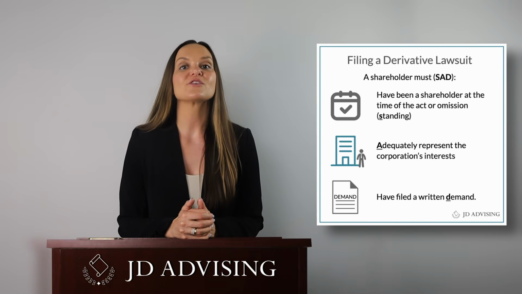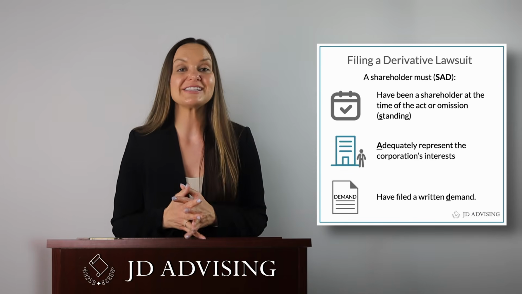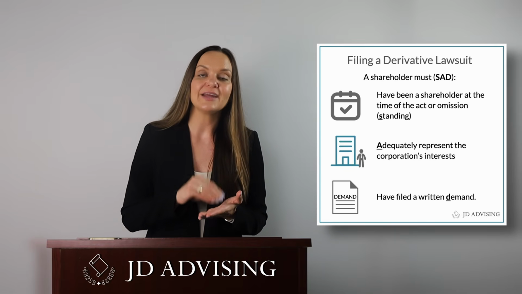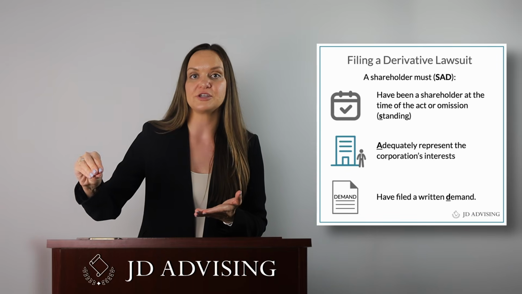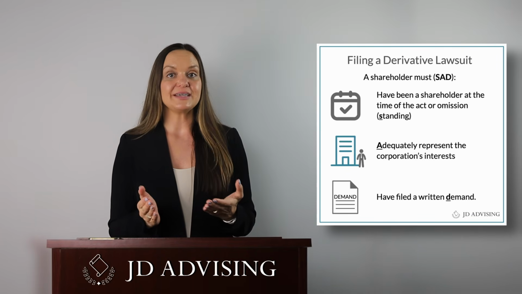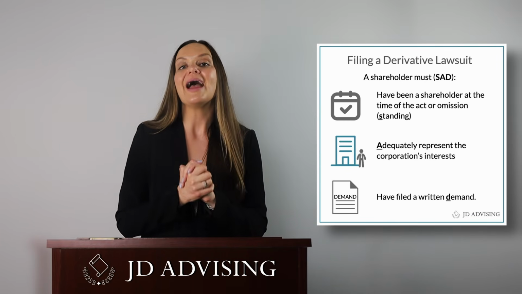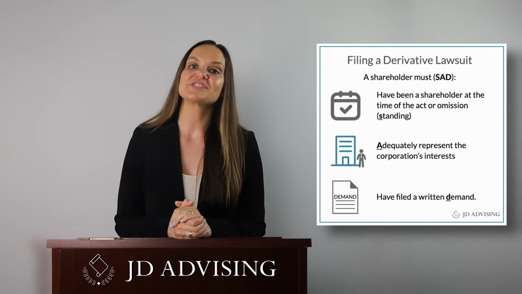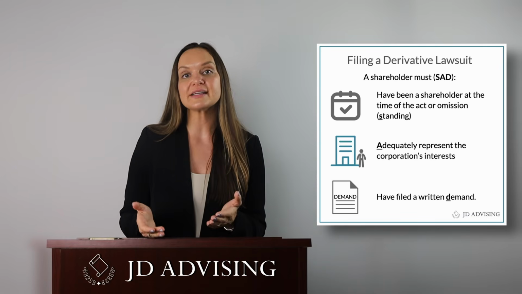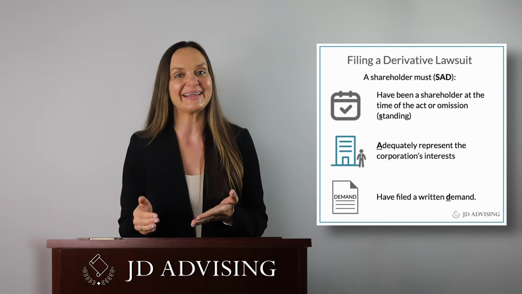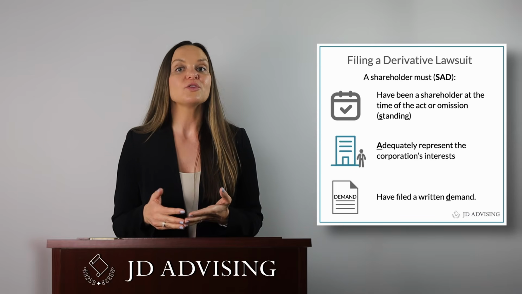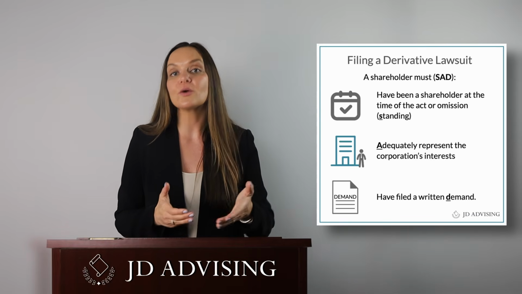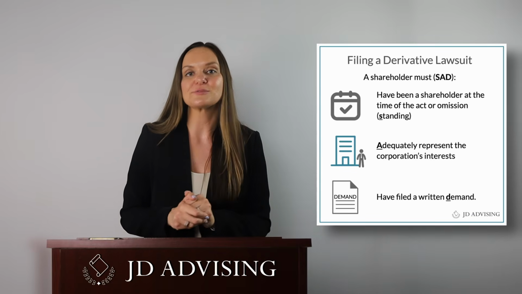The S stands for standing. This means the shareholder needs to be a shareholder of the corporation at the time of the complaint and injury and all the way through to the end of litigation. The A stands for adequacy, meaning they have to be able to adequately represent the interests of the corporation. And the D stands for demand. So they're supposed to make a written demand upon the directors, basically outlining their complaint and the relief that they want. The law requires that the shareholder wait 90 days after serving their demand before they file their complaint, but there are some exceptions to that.